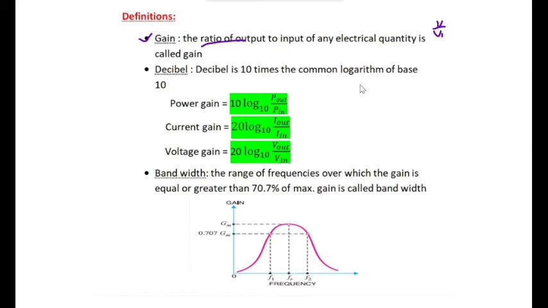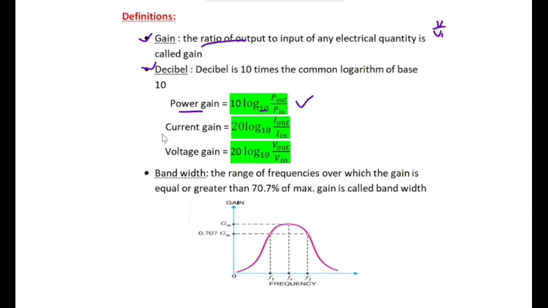The power gain expressed in decibels is 10 log P out by P in, to the base 10.